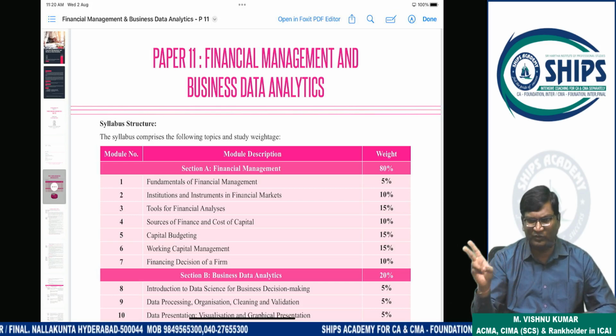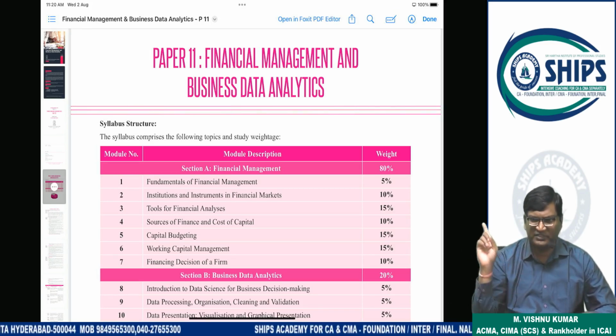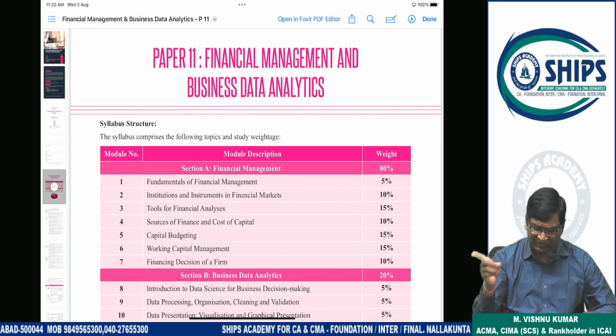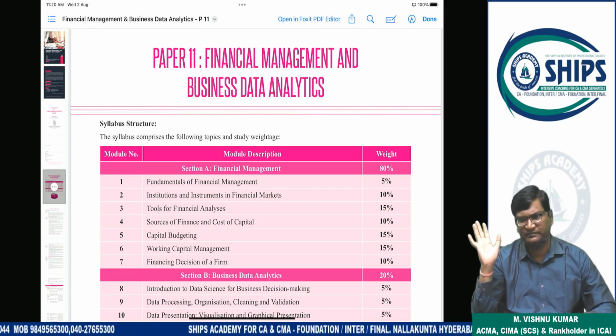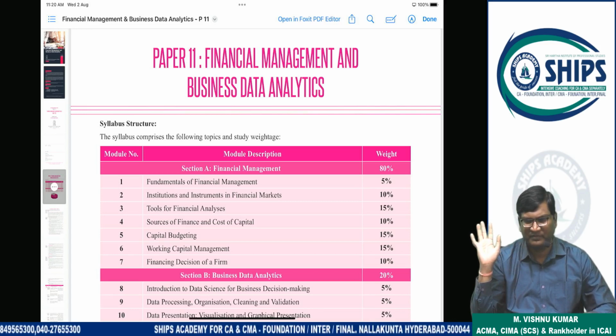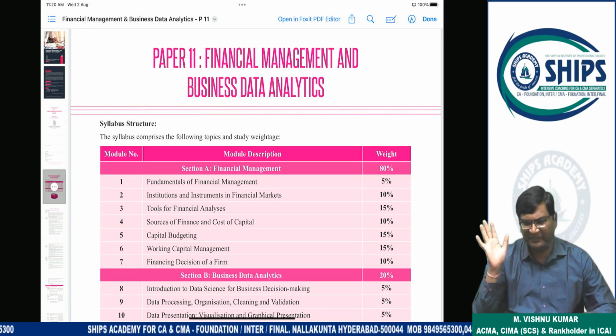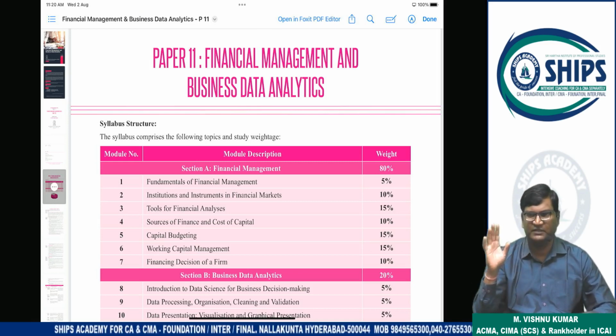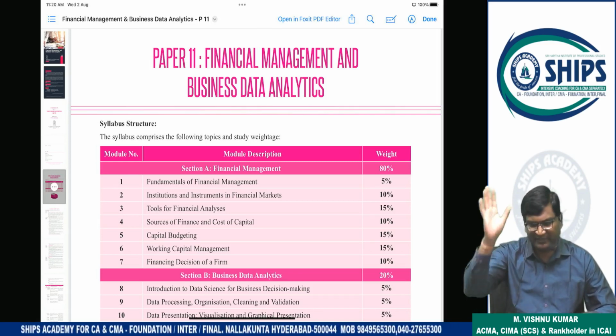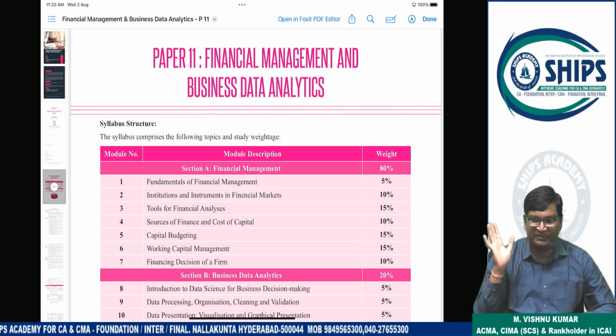Second, attend the classes regularly. Third point is that the questions which are covered daily, on the same day you have to practice them. Don't delay that. Suppose today in financial management 2 questions are completed, or 3 questions are completed. On the same day you have to practice and complete them. Don't delay with the concept.